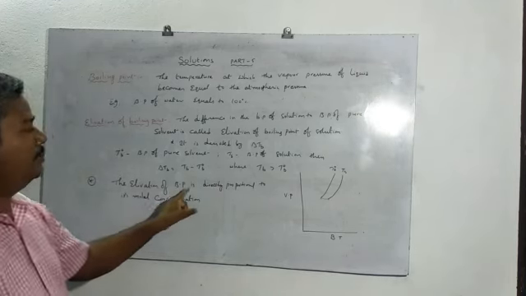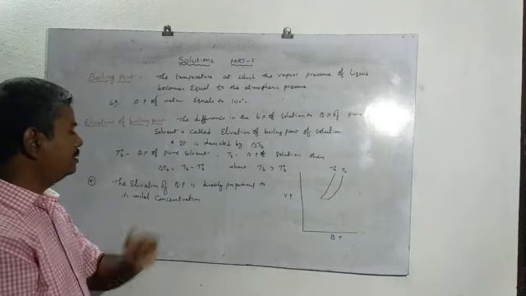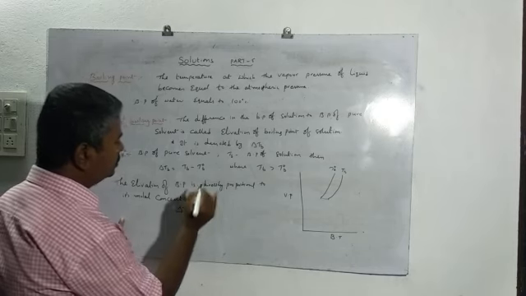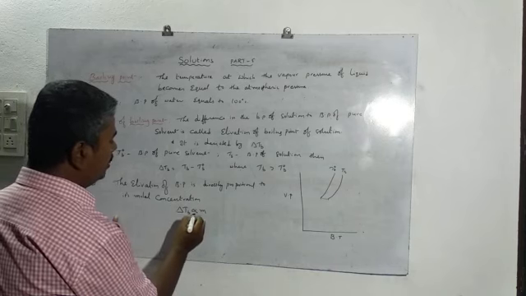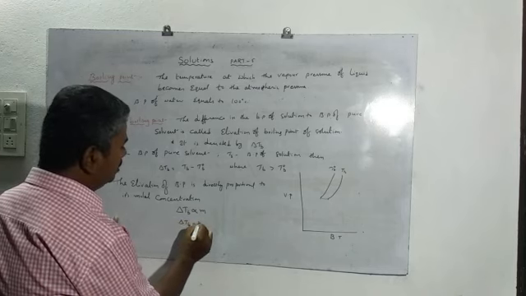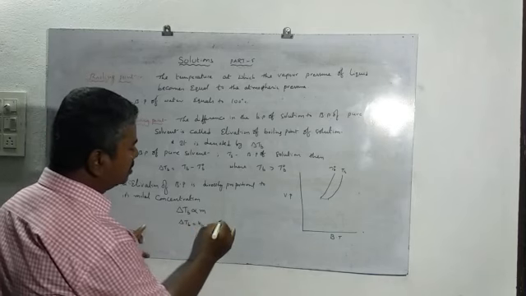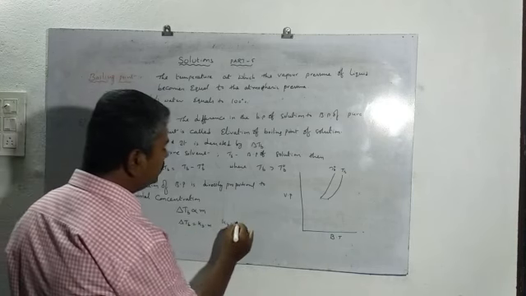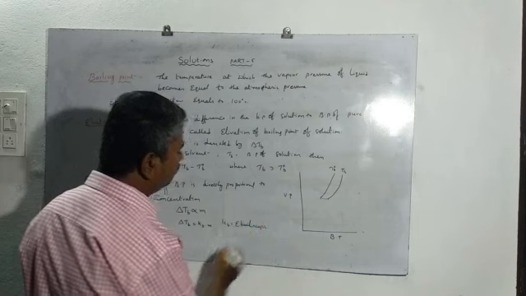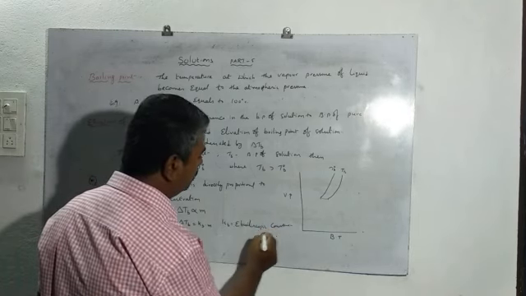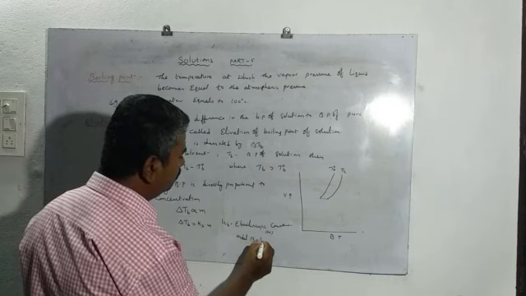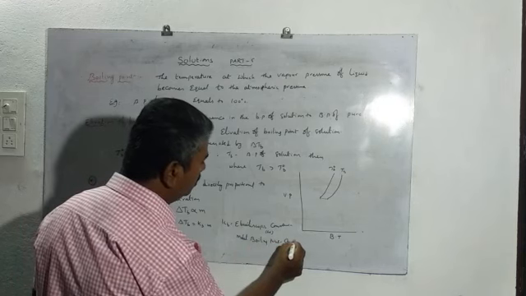That means delta TB is proportional to small m, and removing the proportionality, delta TB equals a constant KB multiplied by m. Here KB is called the ebullioscopic constant or molar boiling point constant.